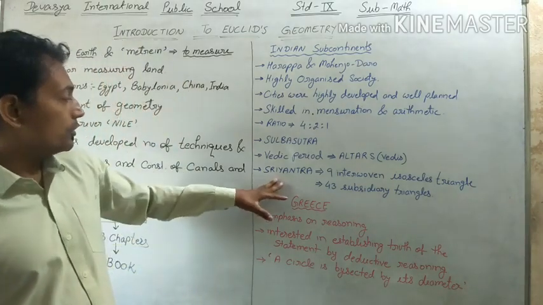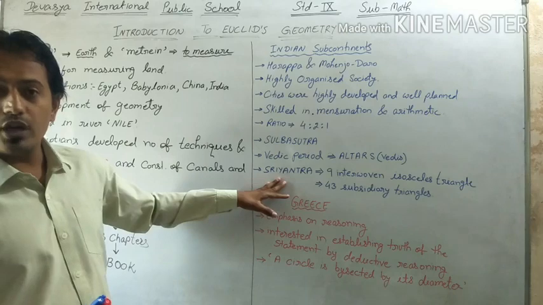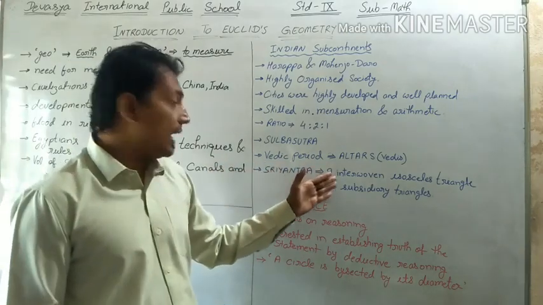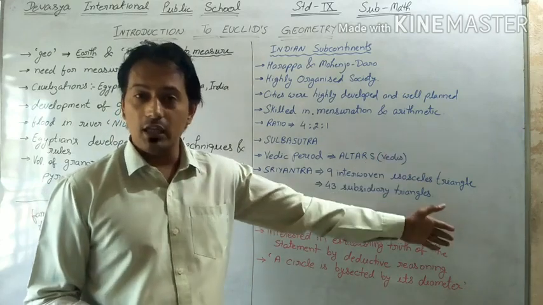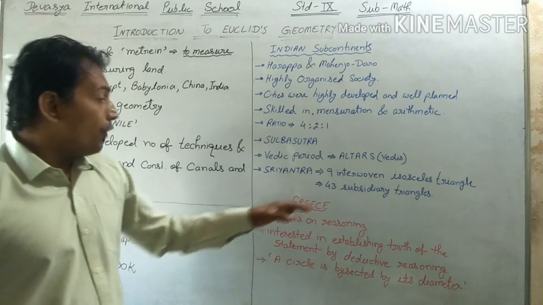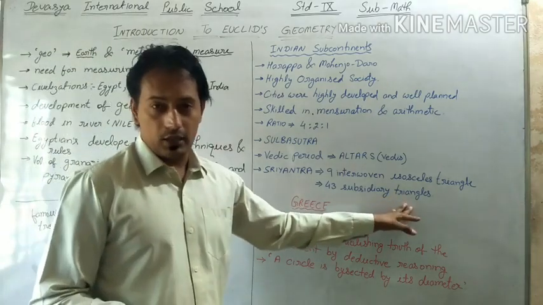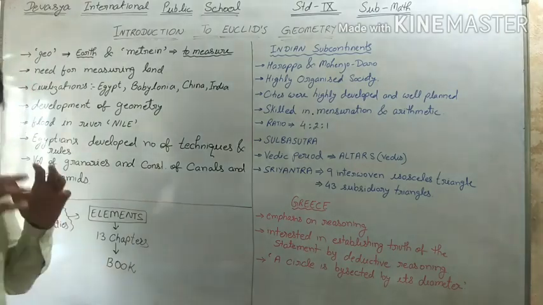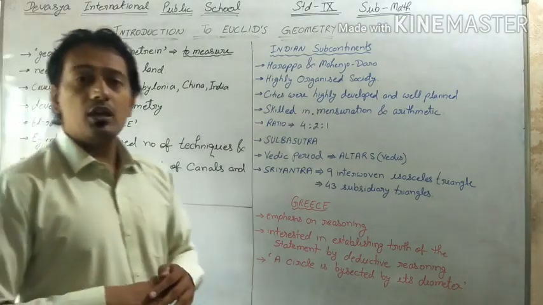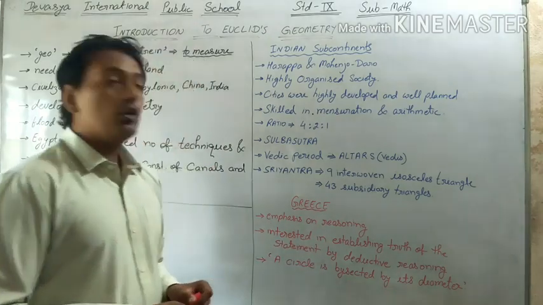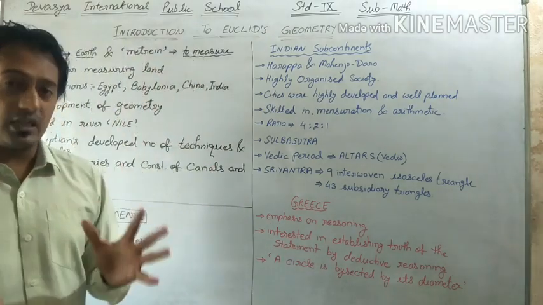Now apart from that, students, Sri Yantra, we already know Sri Yantra, right? It consists of 9 interwoven isosceles triangles which are arranged in such a way that they produce 43 subsidiary triangles. Now students, all this work shows that geometry was developed in every field, every civilization, but in a very unsystematic manner.